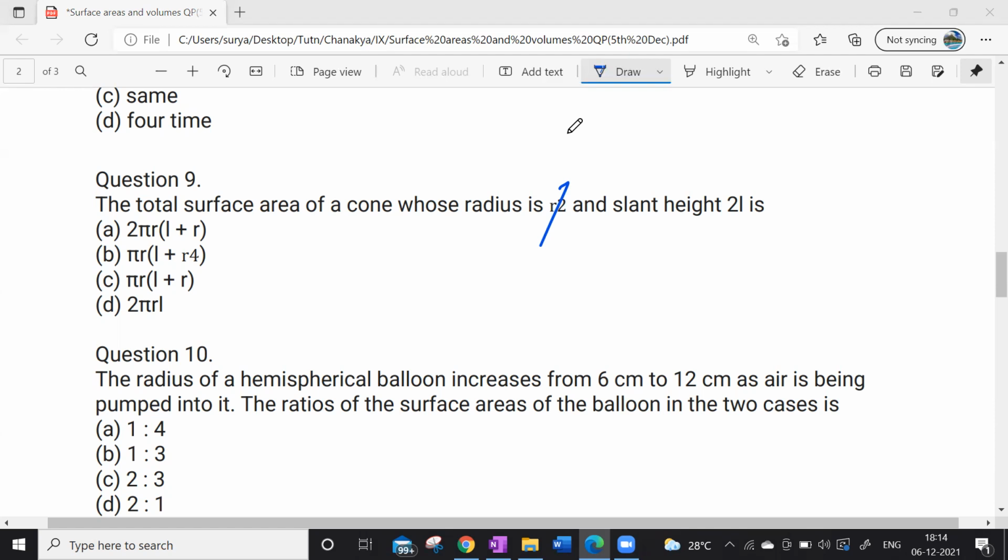Parth Ahuja, what is the answer? What is the total surface area of the cone when it has radius R by 2 and height 2l? Pi r into L plus R, right?